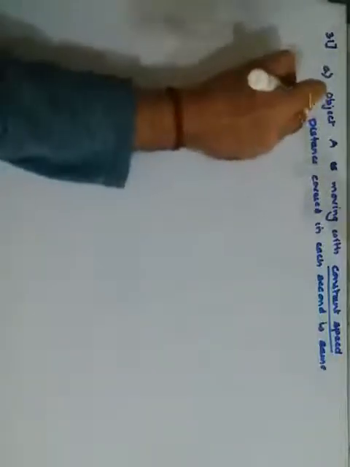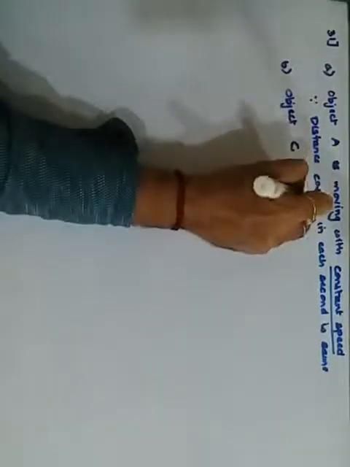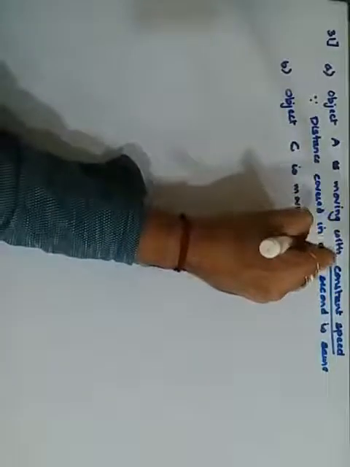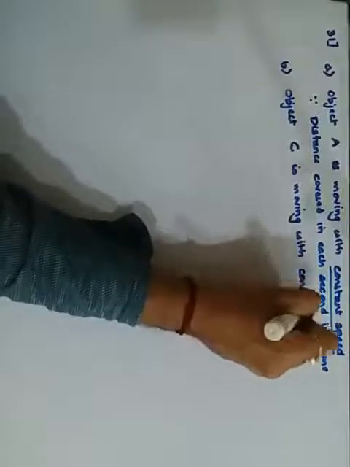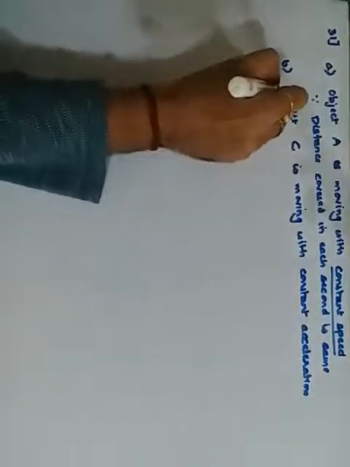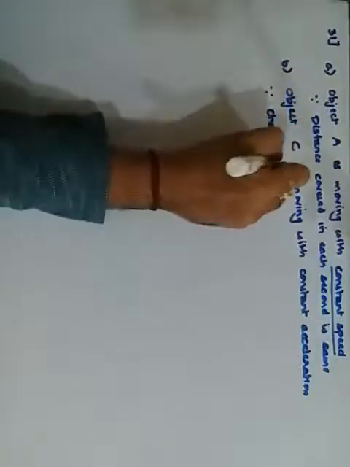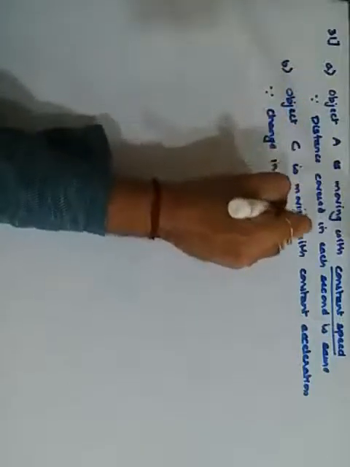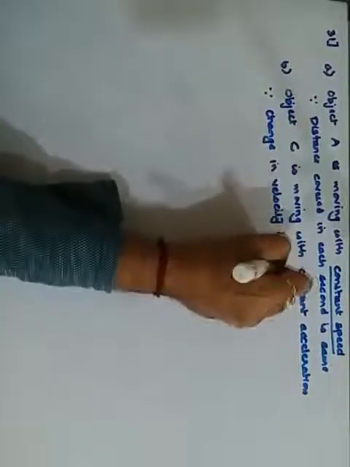So I mention it as: object C is moving with constant acceleration. Reason for it is since the change in velocity is constant.